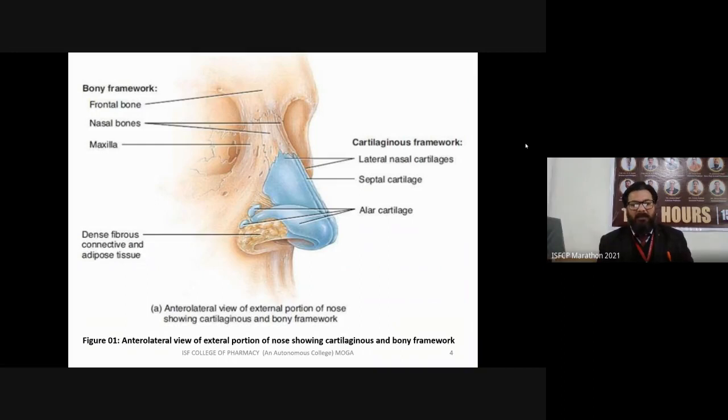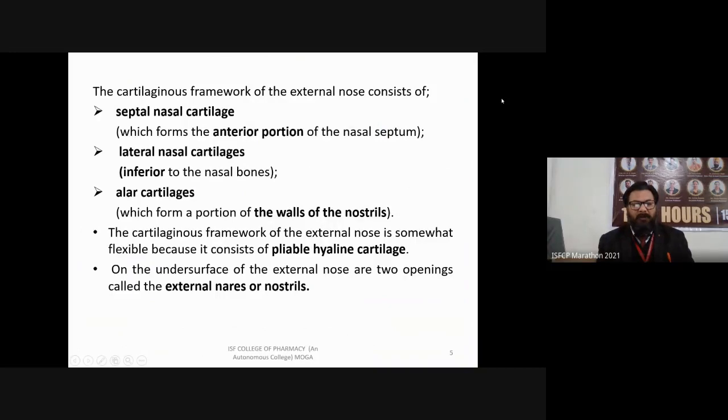There is a combination of bones, cartilage, and some muscle fibers also. You can see there is a bony framework, a cartilaginous framework, and some connective and adipose tissue. So this is the composition of the nose, where we already discussed the functions and different parts of the nose.